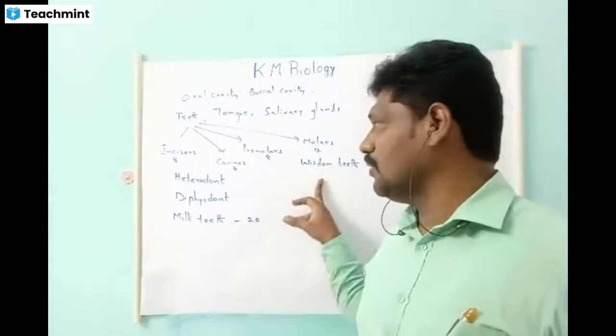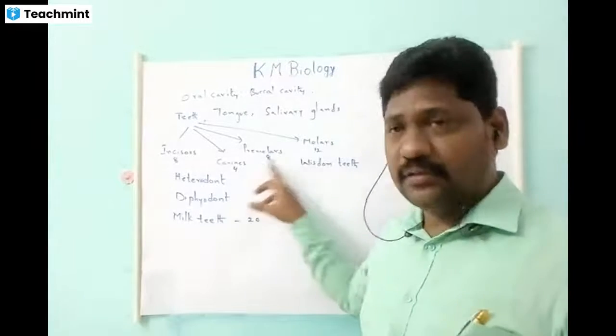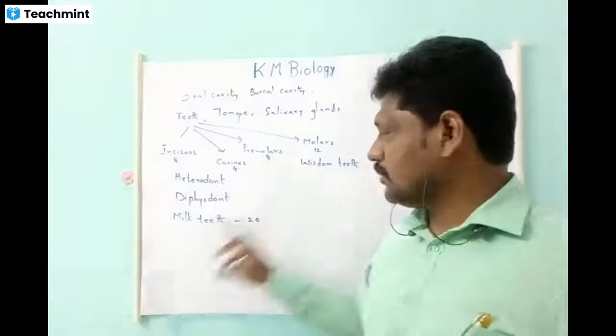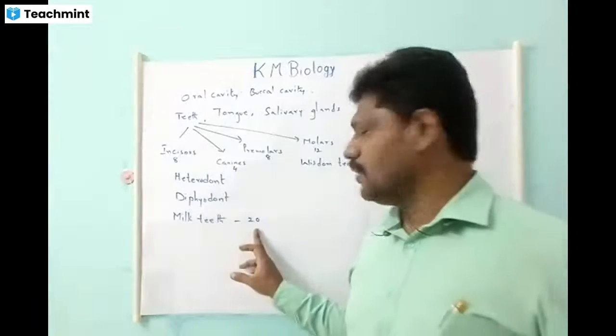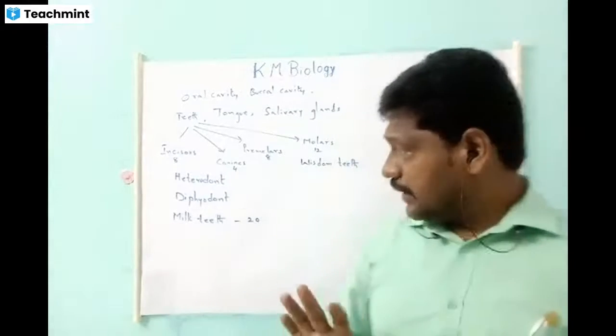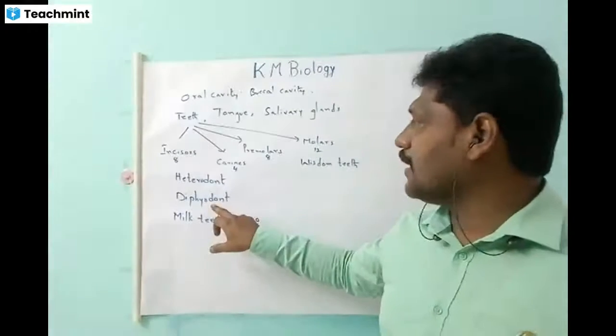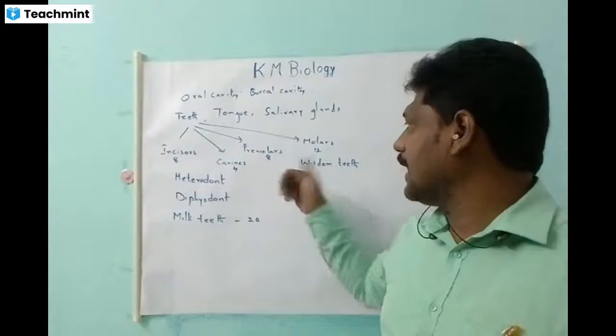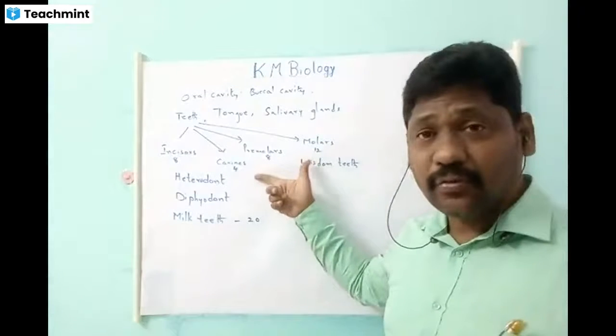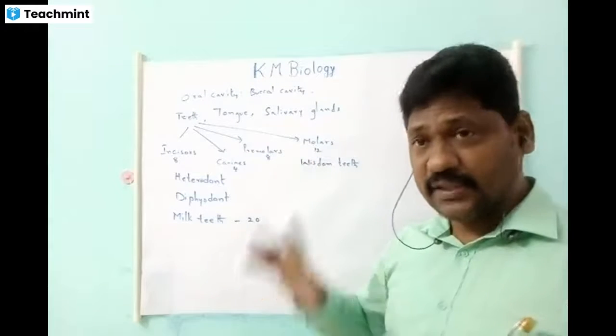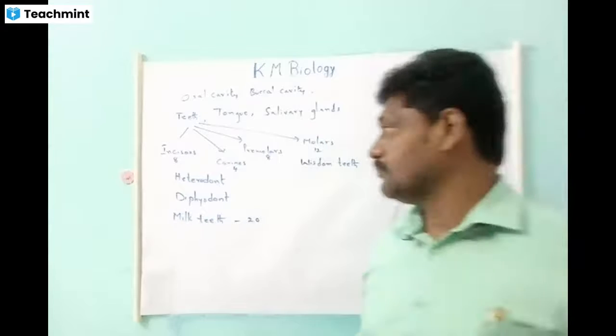Wisdom teeth are 4 and premolars are 8. 8 plus 4, 12. So 32 minus 12, total will become 20. So here diphyodont is not applicable to the premolars and wisdom teeth as they grow only one time. It is a very, very important question.